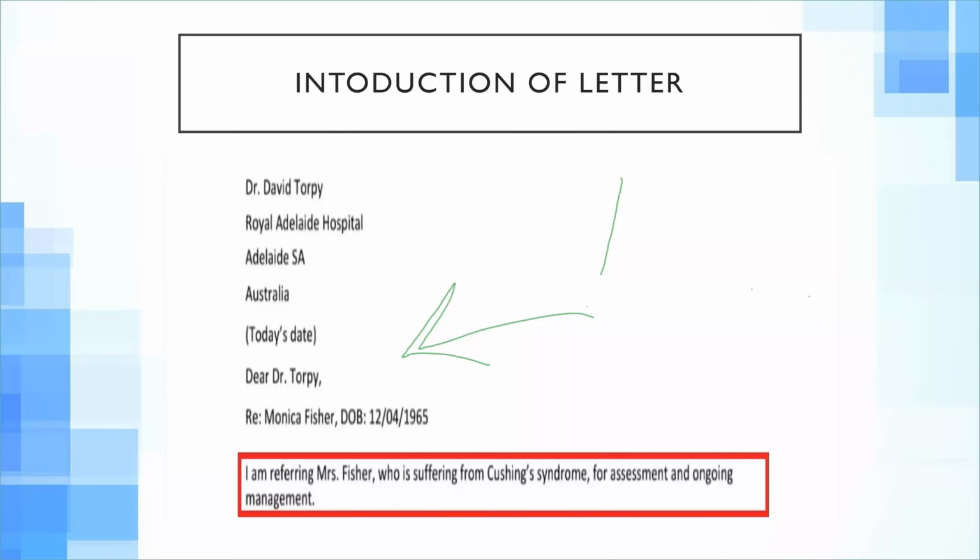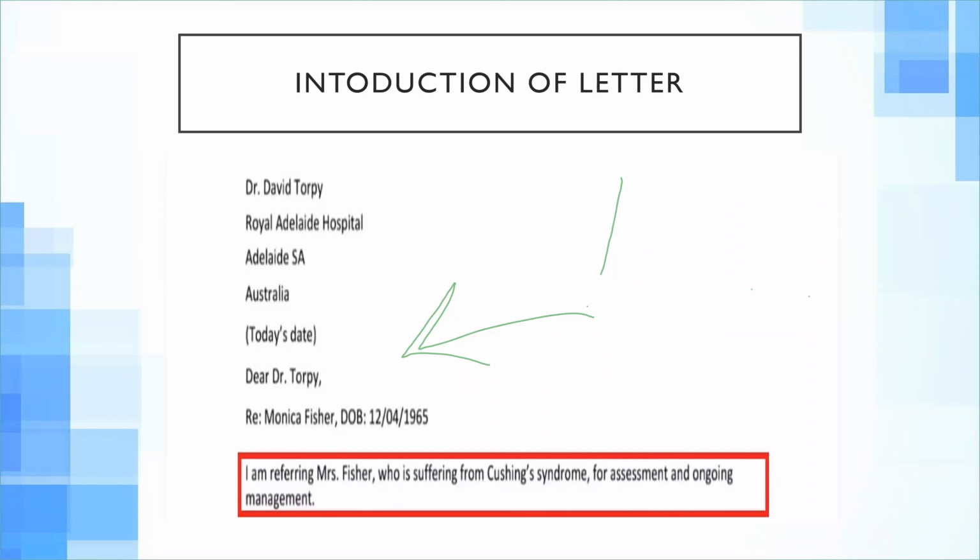So you can write, I'm referring Mrs. Fisher, and put a comma here, because you are talking about one thing and now you're going to tell about the patient. This gives a space and makes it easy for the reader to read, because it is actually our goal to make the letter very clear and easier for the reader to read.